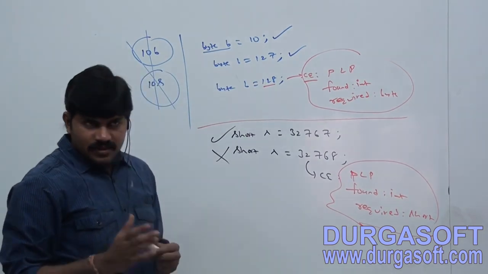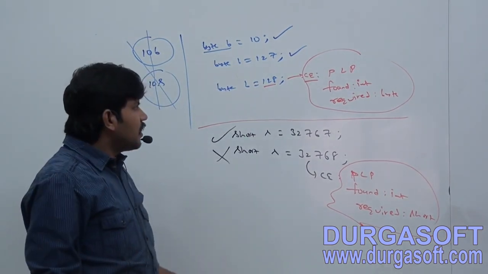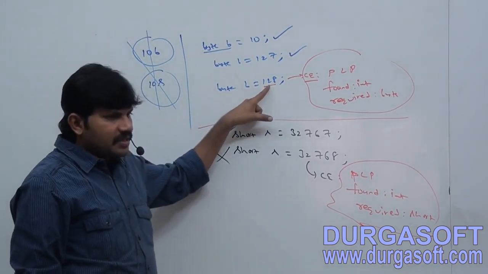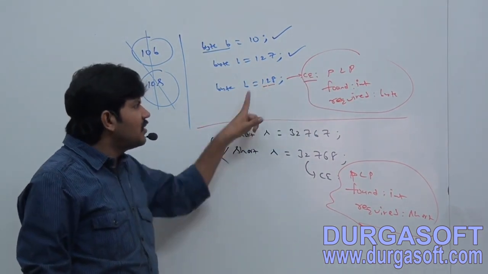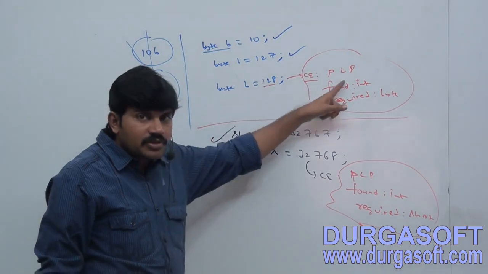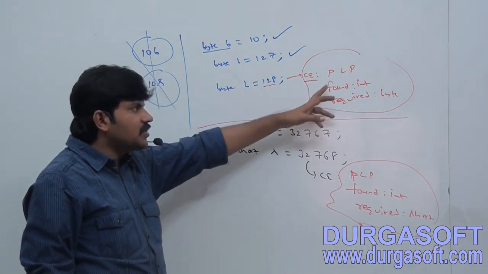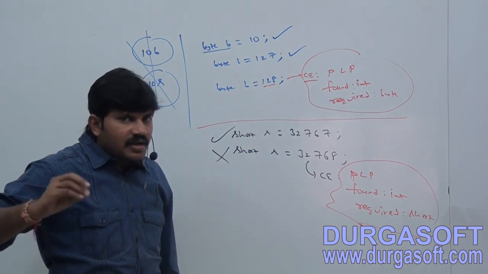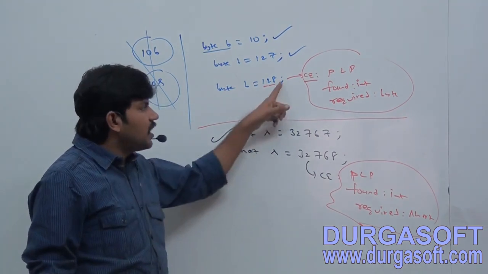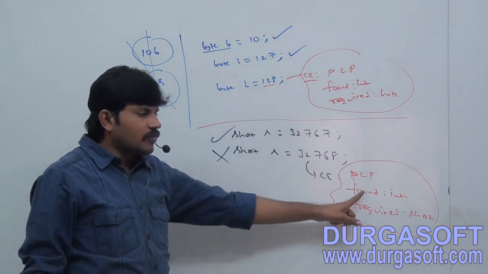Yesterday some people asked, sir, byte b is equal to 128 gives possible loss of precision, found int. Sir, why is it int? It is actually a short value, right? We should get found short. Why is the compiler saying found int? The reason is that by default every integral literal is of int type. That's why it is treated as found int in this case.